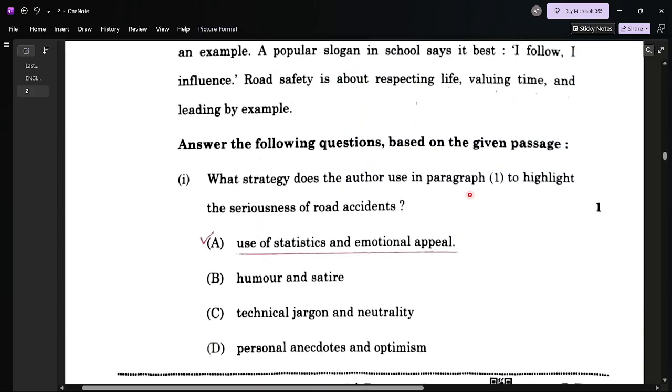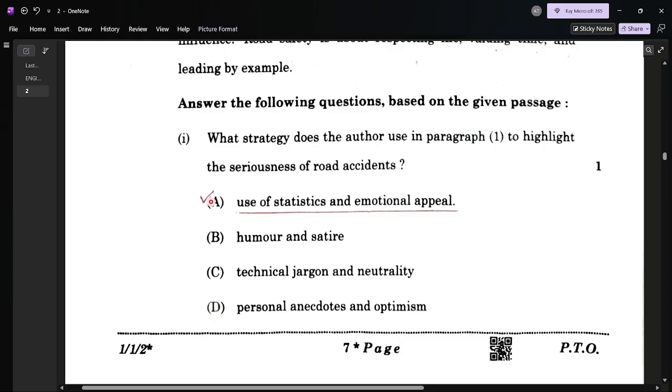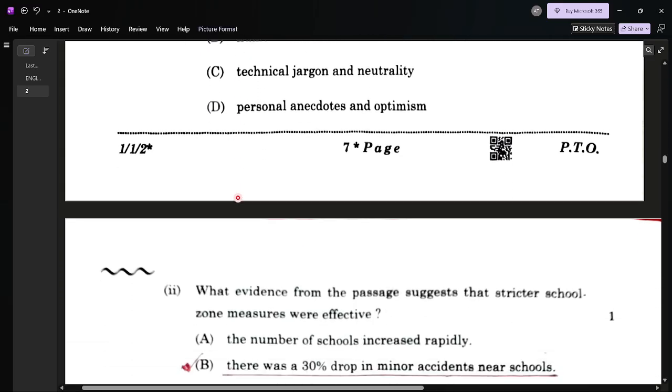Let's move to question number 1 of the second passage. Answer the following questions based on the given passage. What strategy does the author use in paragraph 1 to highlight the seriousness of road accidents? Four options are given here, but the best one is option A: use of statistics and emotional appeal.